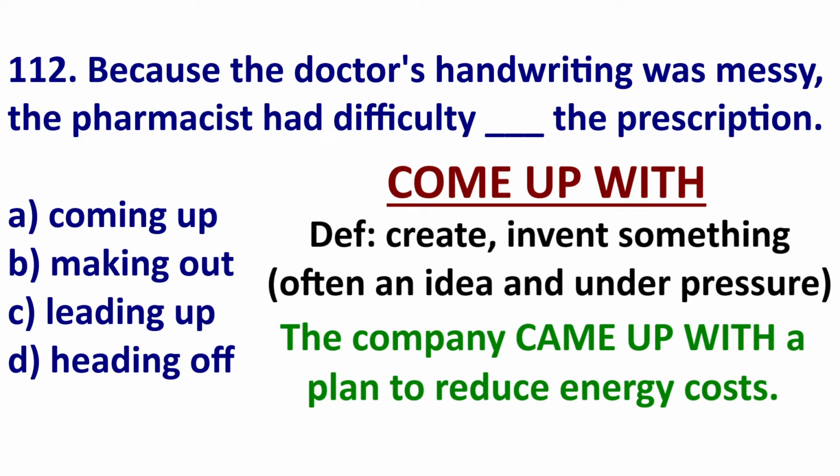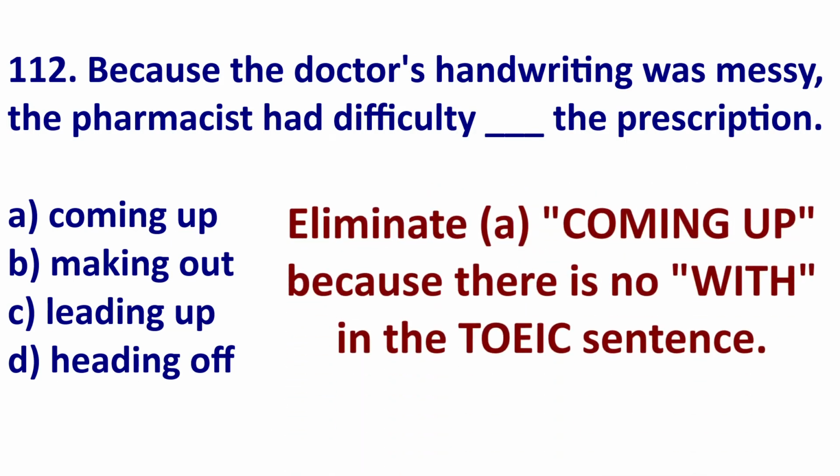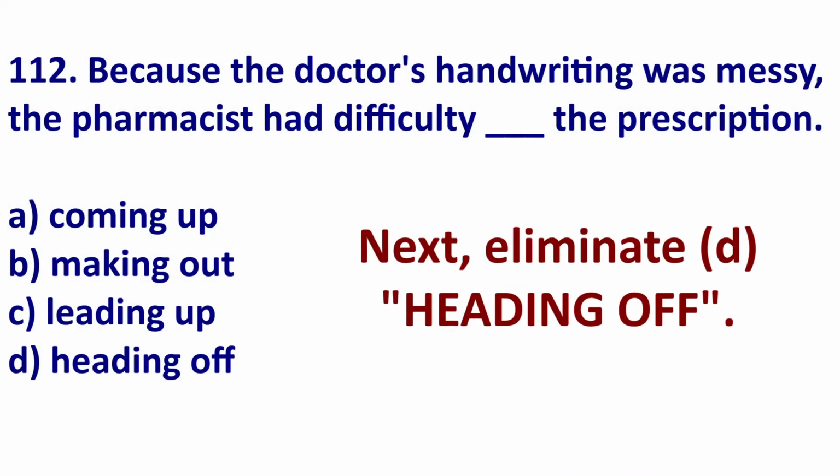Or a writer like Stephen King. Many people know Stephen King. He has written hundreds of books. Many wonder how the writer keeps coming up with ideas for his books. How does Stephen King keep coming up with ideas? So we can eliminate come up in this sentence because you need come up with.